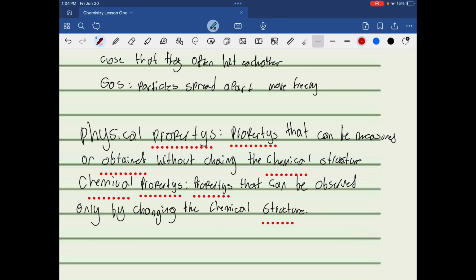Now, physical properties. Properties that can be measured or obtained without changing the chemical structure. And then there's chemical properties. Properties that can be observed only by changing the chemical structure.